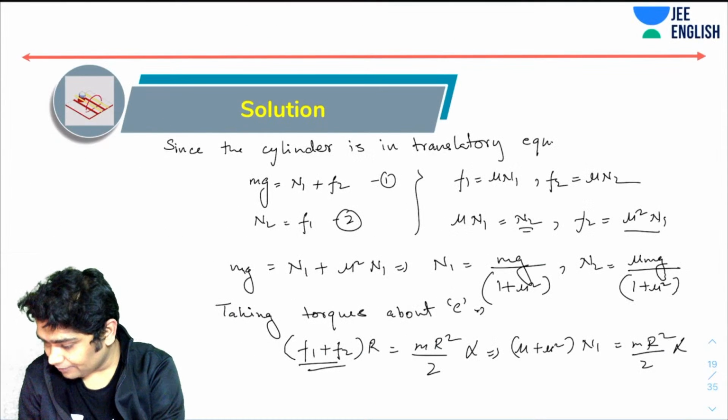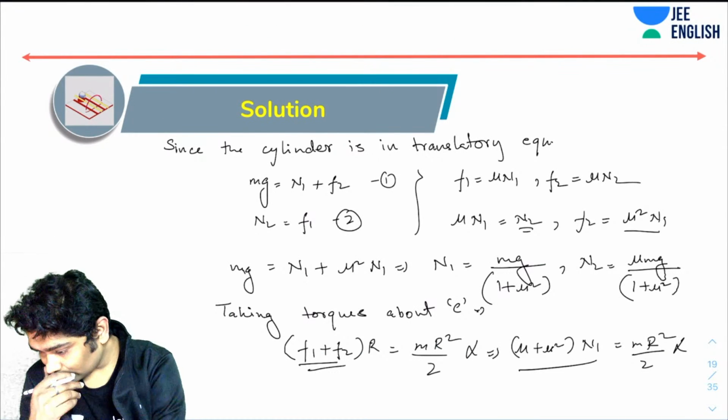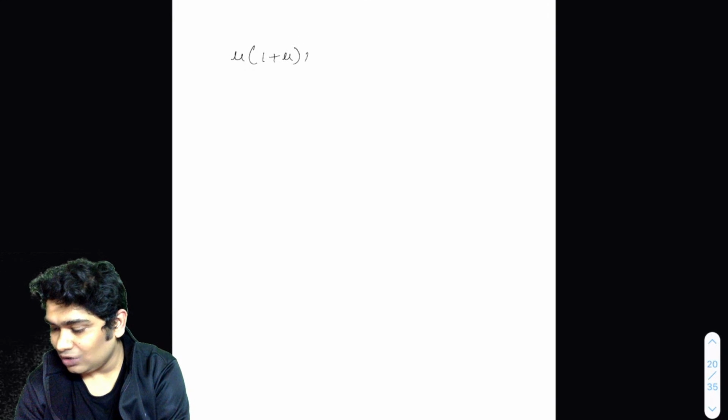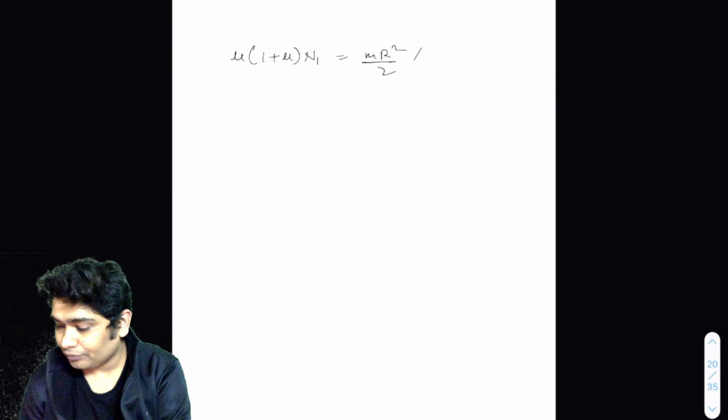Can't help it. That happens. So let's see. So I have mu times (1 plus mu) times n1 equals mr square by 2 alpha.